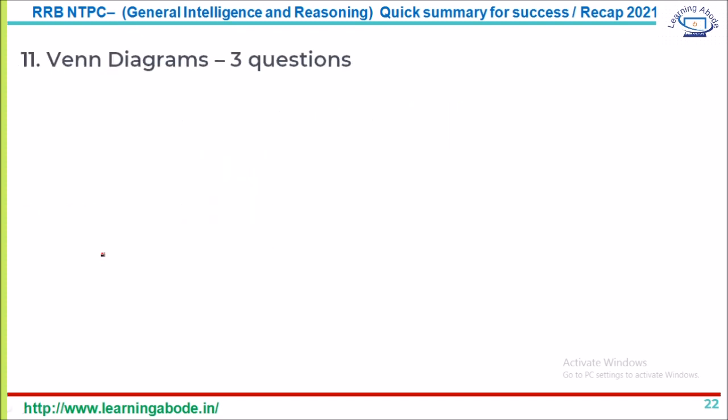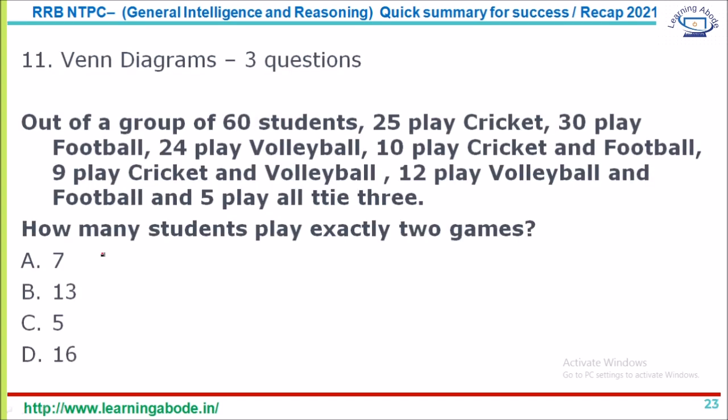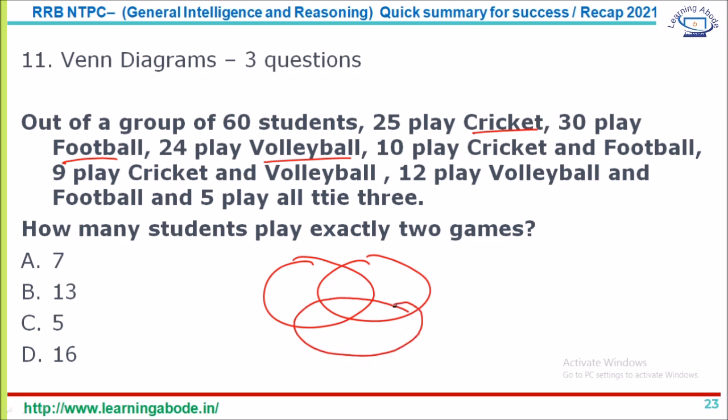Next, in Venn diagrams, you have definitely 3 questions. Either it is set theory based Venn diagrams or it's a figure based Venn diagram. Let's see a sample here. A set theory based Venn diagram, where you have 3 variables: cricket, football and volleyball. I'll go for a 3 circle one. Of course, you can also use the formula like A union B union C formula, etc. But I'll just solve it using Venn diagrams.